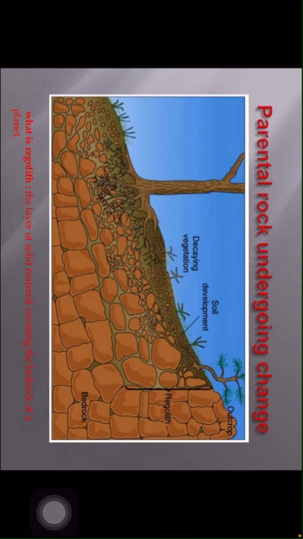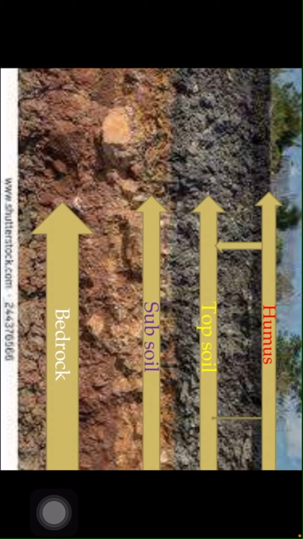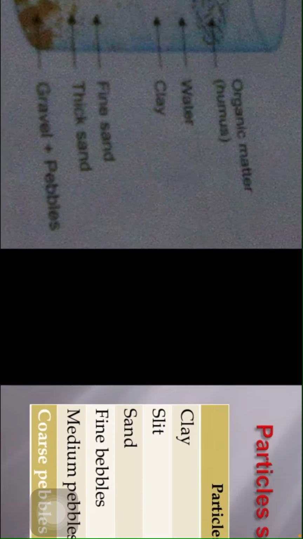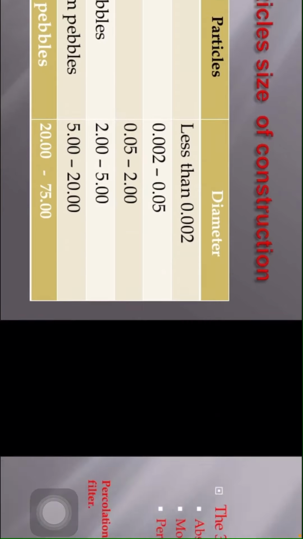Parent rock undergoing change. Observe the figure, children. Soil layers are given, children. Just go through this figure, all of you: humus, topsoil, subsoil, and bedrock. Observe the figure. Particle size of constituents: particles and diameters, clay, silt, sand, fine pebbles, medium pebbles, and coarse pebbles, and their diameters given here.